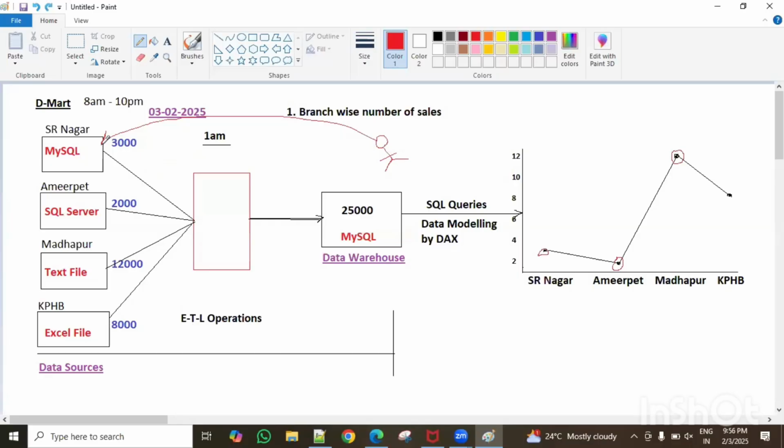Any one offer, guys. The next day, the fourth day, the fifth day, like that up to March 3rd. Suppose one month, two months, or six months, apply the same offer and check the sales, whether sales are increasing or not. If yes, sales are increasing, then happy. That means the business is growing, guys.